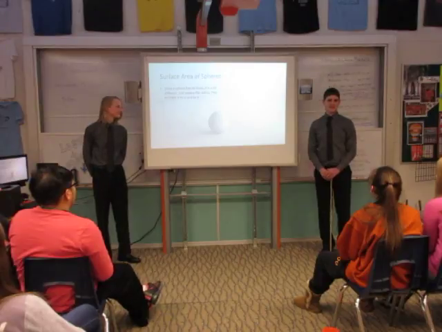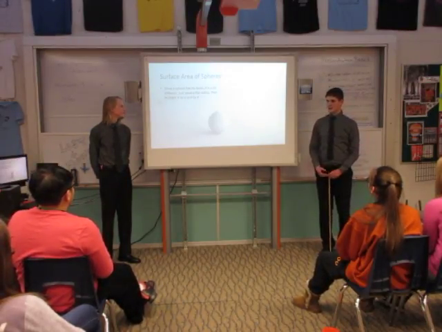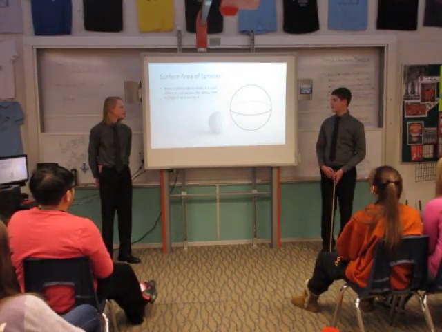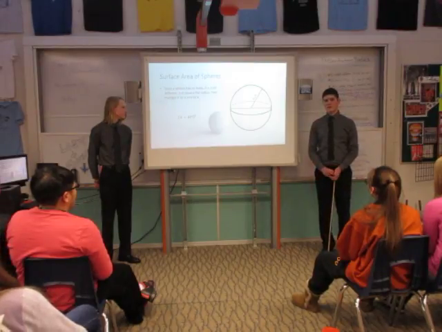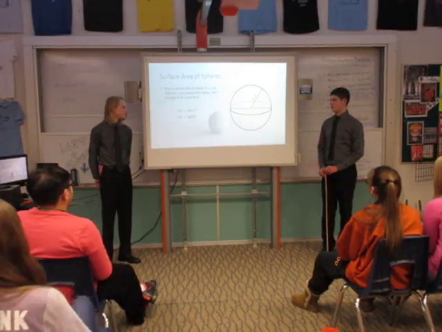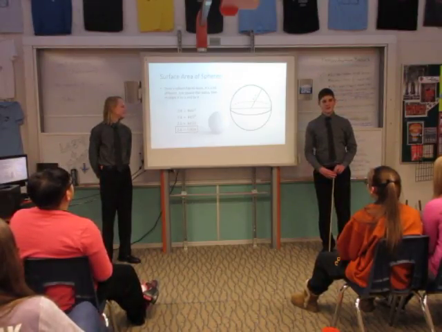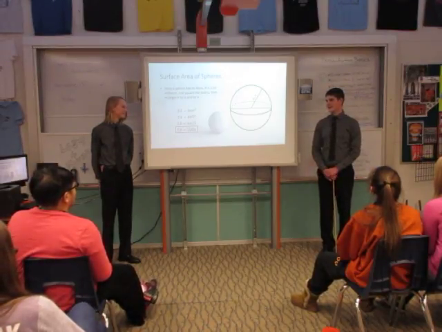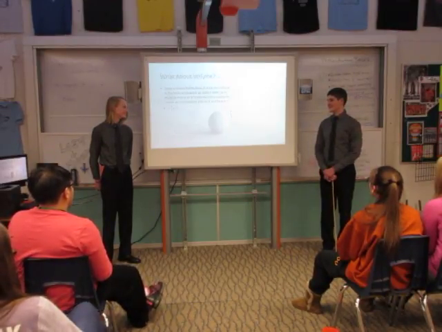All right, now we're going to do some serious spheres. Now, spheres are a little bit different because spheres don't have sides. So what you have to do is take the radius, multiply it by itself, or square it, multiply it by 4, and then by pi. So if we have our little sphere here, this is our diameter, and this is our radius, and the radius is 5. We plug this into the equation, we get 4 pi r squared. So what is 5 squared? 25. Good job. What's 4 times 25? 100. So what about 100 times pi? 310. Something along those lines.